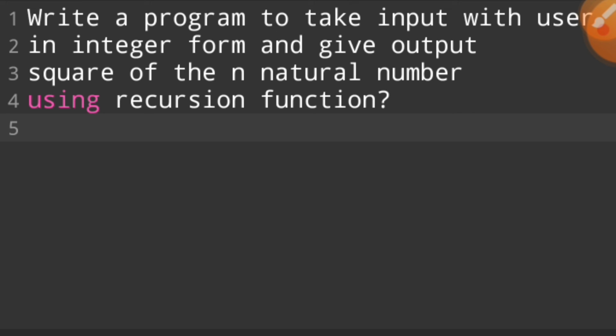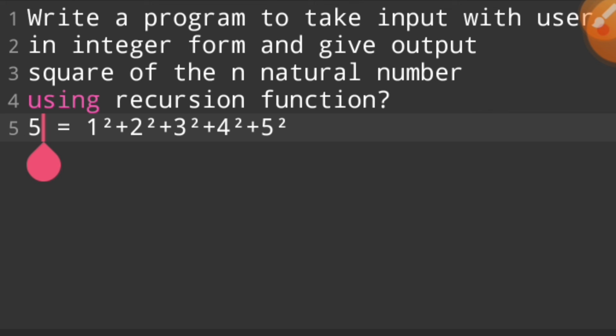The formula of recursion, the formula of the square of n natural numbers: if n is equal to 5, we say the square of n natural numbers is... this is the formula of n natural numbers.